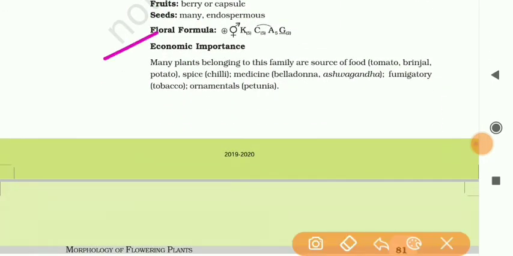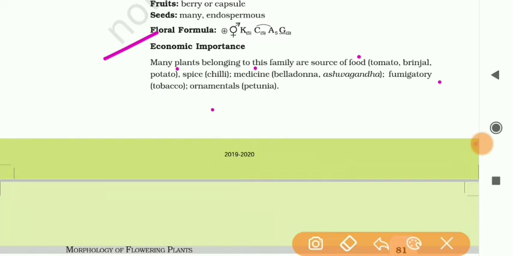Class, the next important thing is economic importance. Economic importance means many different types of plants are present in a particular family, that is food, spice, medicine, fumigatory and ornamentals.